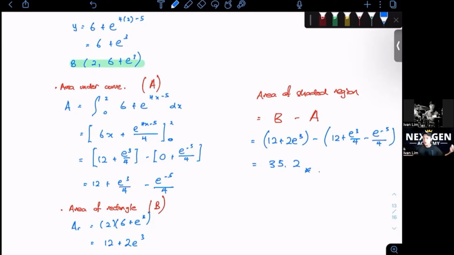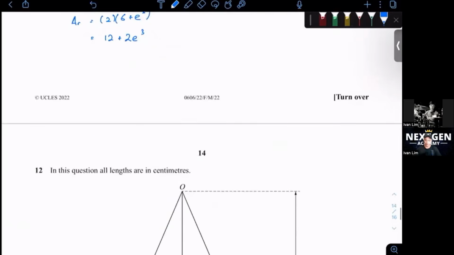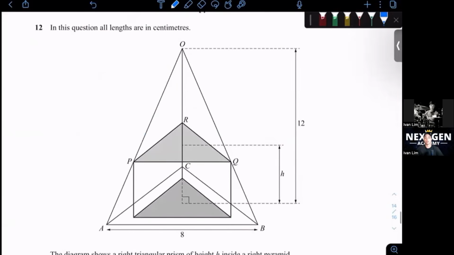Let's go. Okay, last one. Okay, the last question. Very, very interesting question. I thought pretty hard on how to do this. I've never seen it, I think, in the past year. Maybe I haven't done every single past year. It might have come out in the super old syllabus. I don't know. But yeah, this is a very, very interesting question.